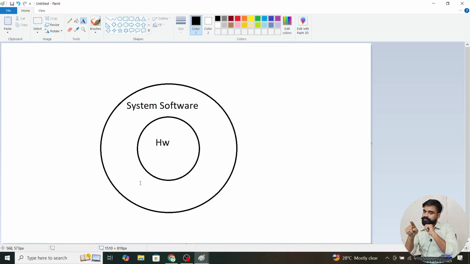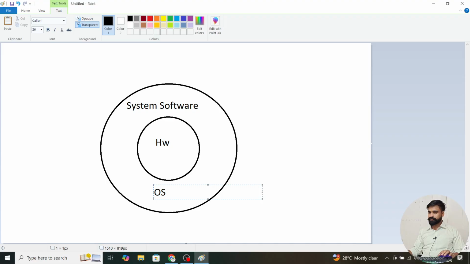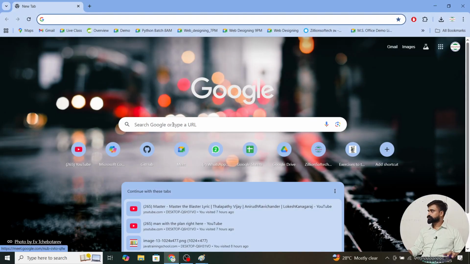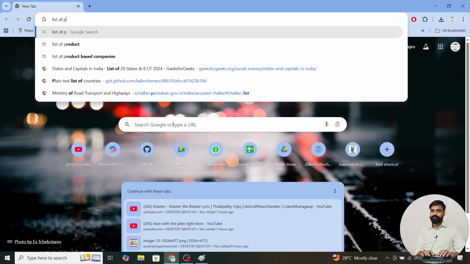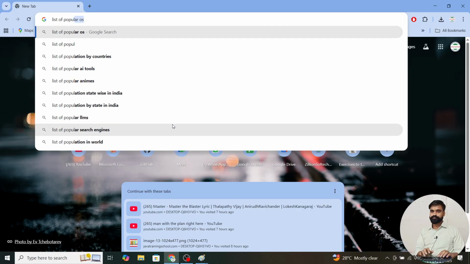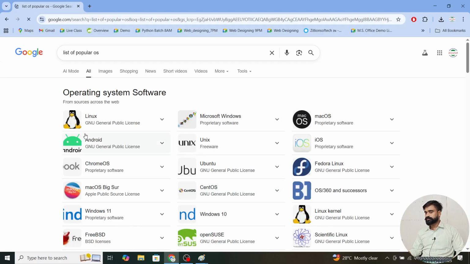That software is considered in this category as an OS, a system software. So what are the common operating systems? I'm going to discuss the list of popular OS: Linux, Microsoft Windows, and Mac OS. Windows you know very well. Mac OS is used in Apple laptops, and Linux is used in most companies because it is open source and free.